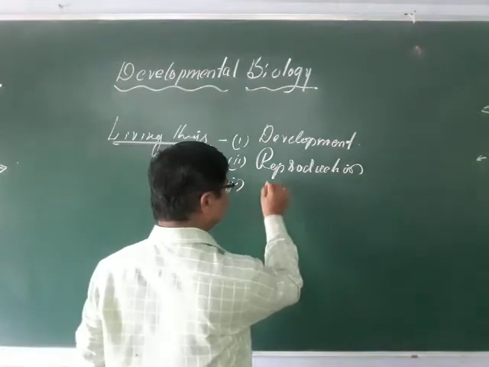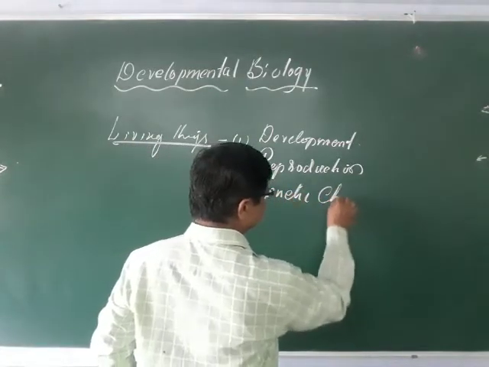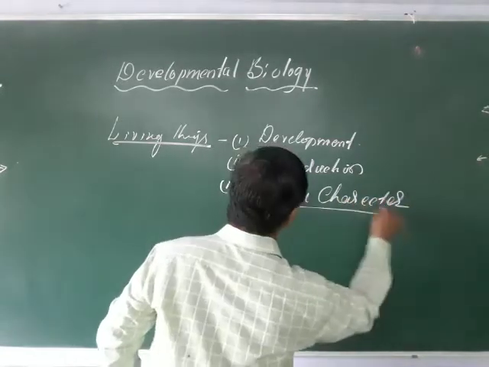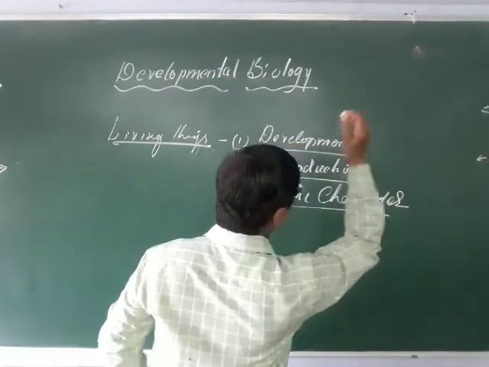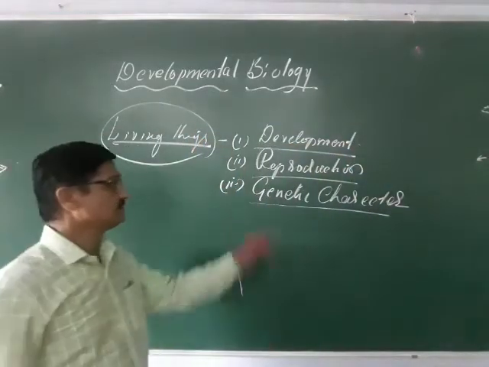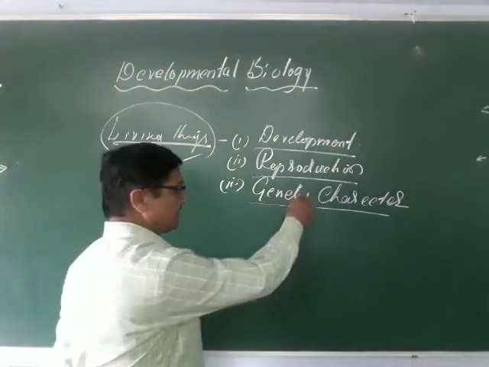So genetic characters. These are the three important properties of living things: development, reproduction, and genetic characters.